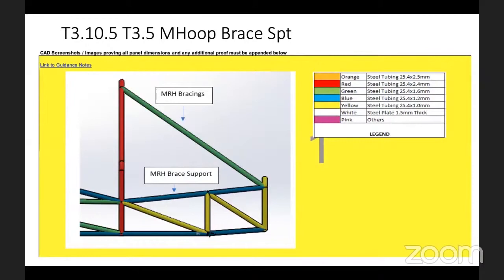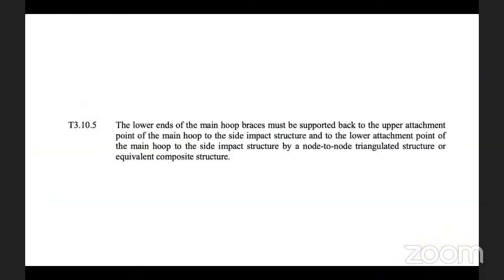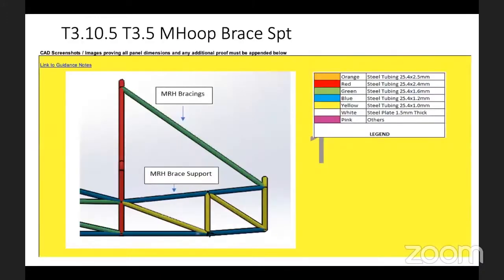In order to understand the right need of this tab, we just need to go and understand what the rule says. And this tab itself talks about the rule numbers. If you see, it is 3.10.5 and 3.3.5. 3.3.5 is for the monocoque chassis, and the other one is for the generalized chassis.